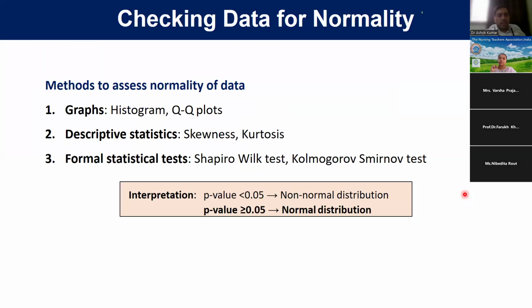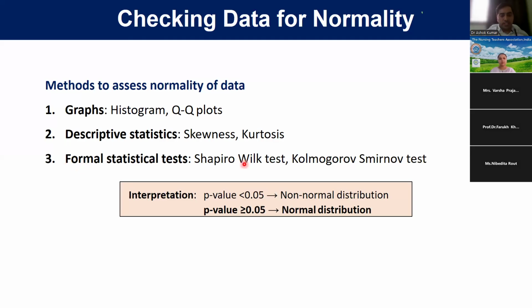Checking normalcy, as I have told you, the methods we should go for are histogram and QQ plot. For descriptive statistics, we should go for skewness and kurtosis. The rule of thumb is that skewness should be between +2 and -2, and for kurtosis it should be around +3.